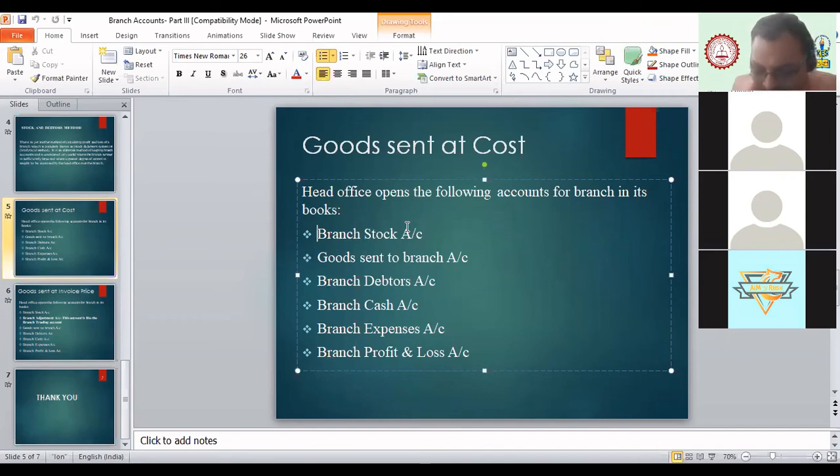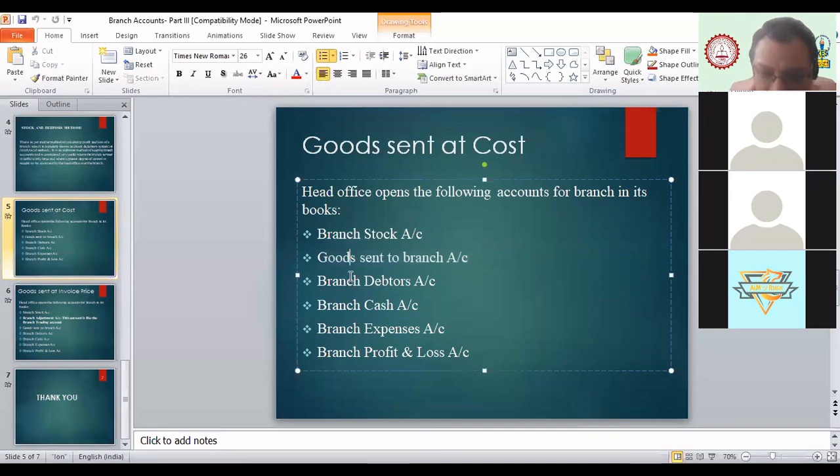And under the debtors method, only the debtors method, we have to open only one basic account. We call it the branch account. We also open a goods sent to branch account, but it is hardly a 4-5 line account, only having a record of how much goods we have sent to the branch. That's it.